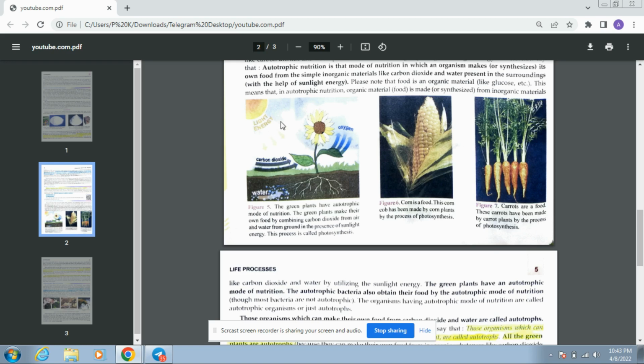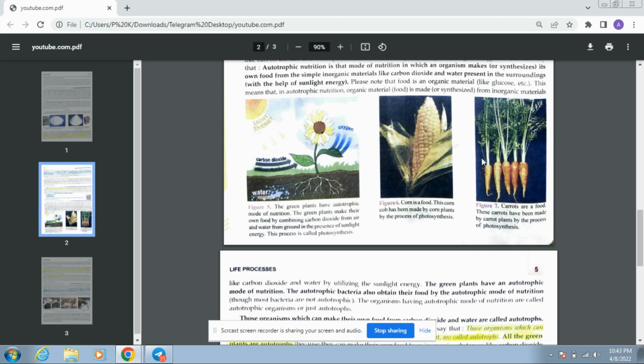The process of photosynthesis takes place in the leaf, which acts like a kitchen, and the oxygen made comes out into the atmosphere, and the glucose made is transferred to all parts of the plant: the flower, the leaves, the stem, the branches, the roots, every part. Here you can see the food which we take in. This is the corn, this is the carrot.